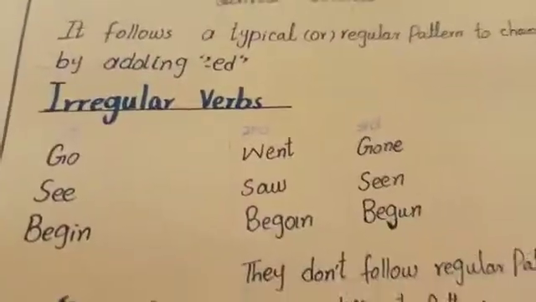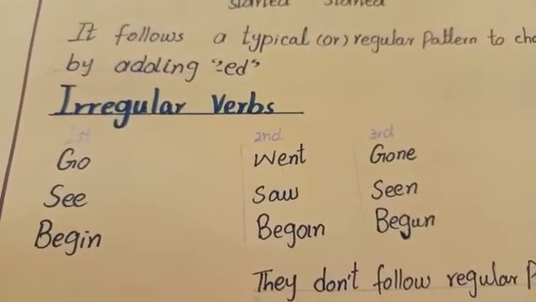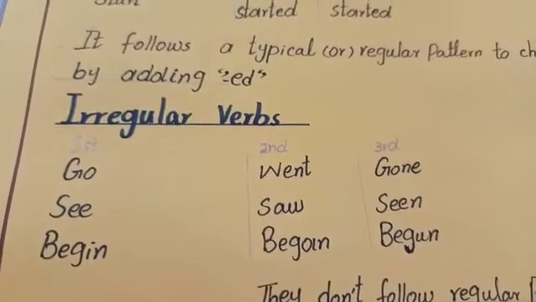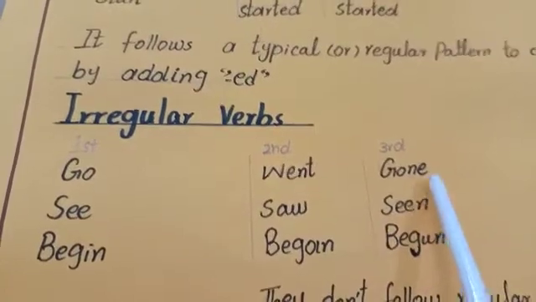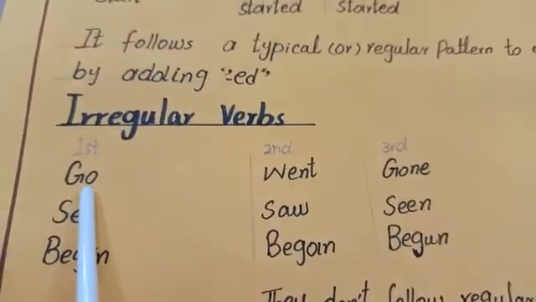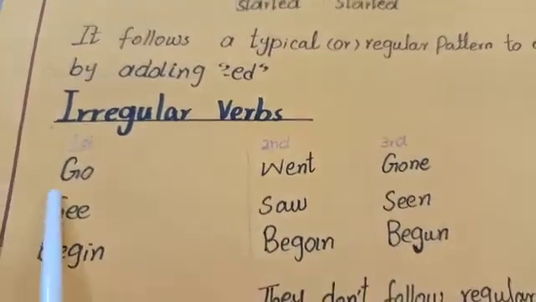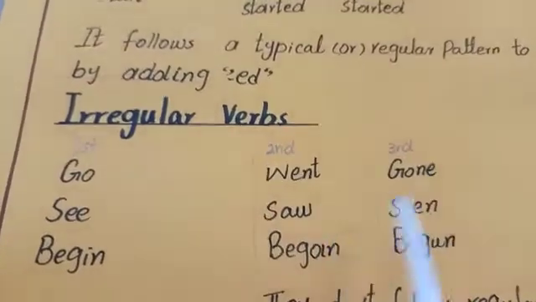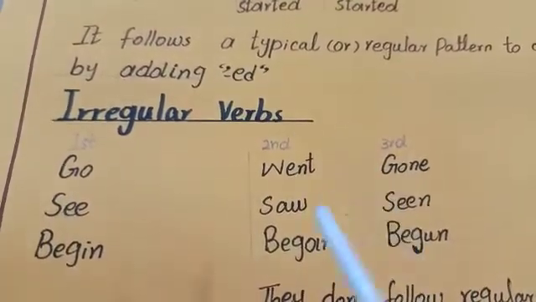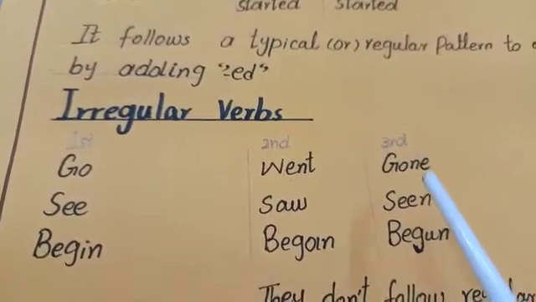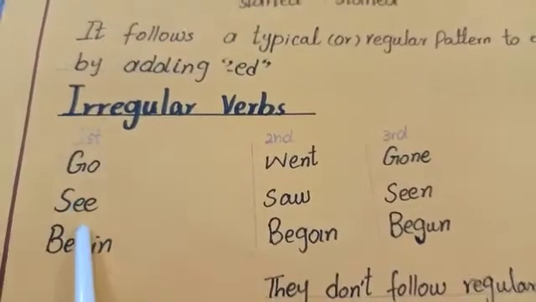Next are irregular verbs. Irregular verbs are those verbs that don't follow the regular pattern. They are completely changed into the second form of verb and also into the third form of verb. Like the base form is go, second one is went, third one is gone. Go, went, gone. You can see I am not adding ed with them. They are changing themselves into second and third forms of verbs. Go, went, gone.